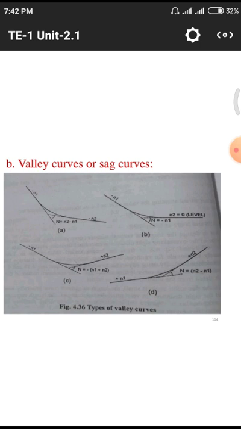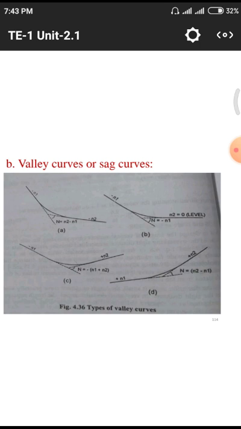Both are negative. That means minus n1 minus n2 we are having, so that at the combination point we are having n equal to n2 minus n1, because we need to take it as n1 minus n2. We are having n1 as minus, n2 as minus, so that minus n1 minus of minus n2 becomes n2 minus n1, first curve. But in case of the second curve we are having n1 as negative and n2 as 0. That means we are having the normal with respect to the horizontal plane, n2 having, so that the angle of inclination is 0.